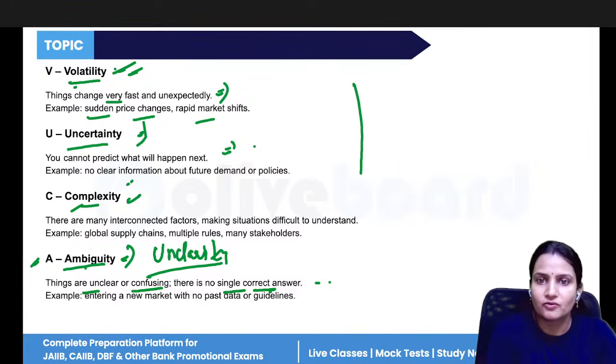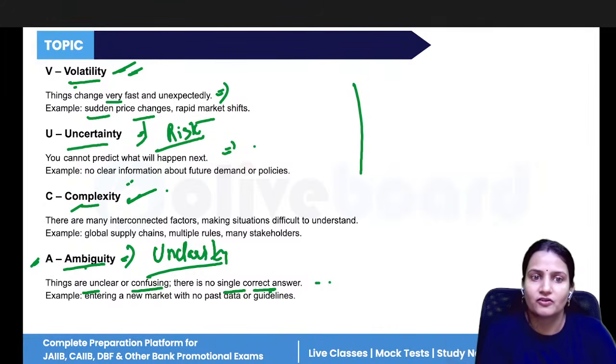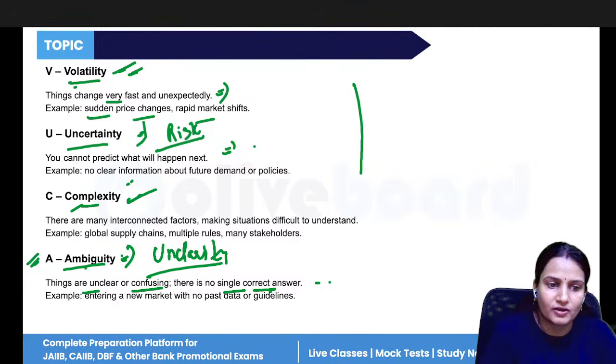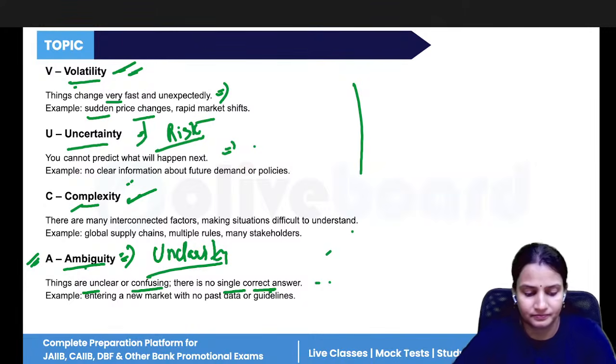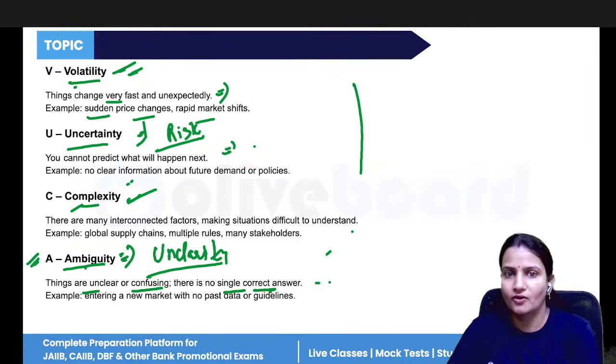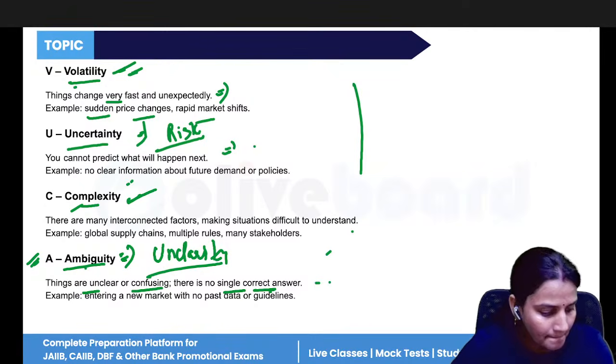You have to be prepared according to the market. Uncertainty arises, risk arises. Okay, anticipate those risks. Complexity: hire more and more people for the complex task, and make everything very clear so that the people can also understand well, and you can also achieve your targets well. All right, done.